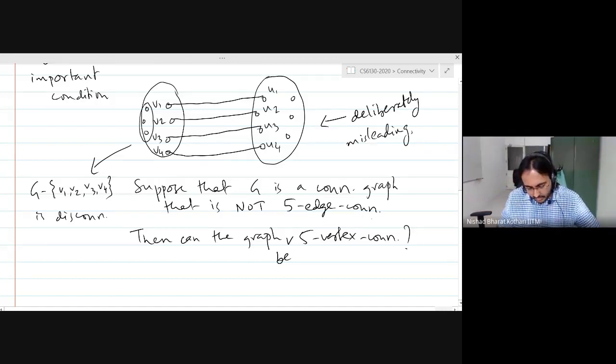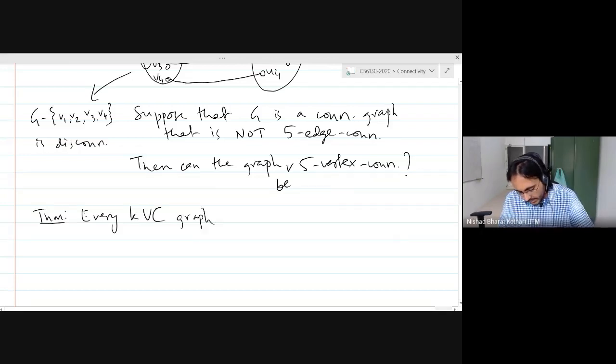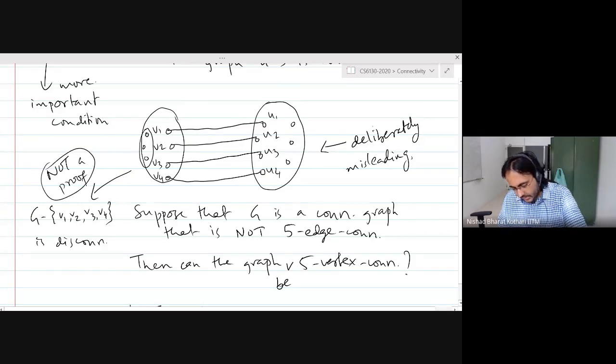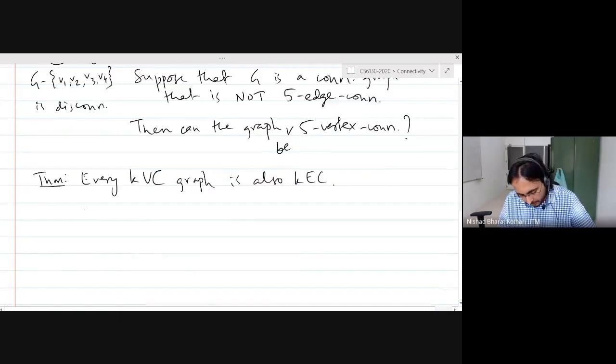So it turns out that every k vertex connected graph is also k edge connected. But this here is not a proof, because this drawing, as I said multiple times, is deliberately misleading. I want you all to think about a proof.